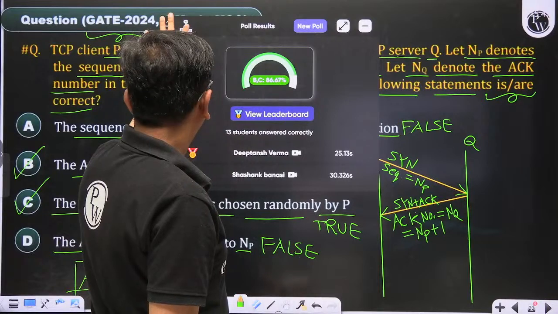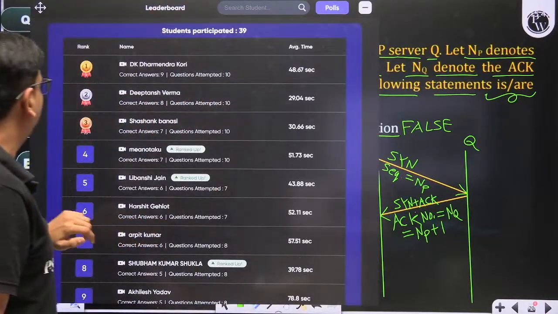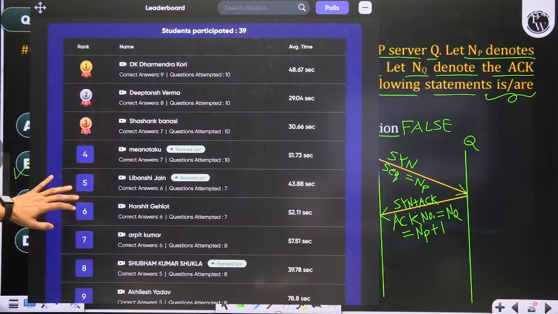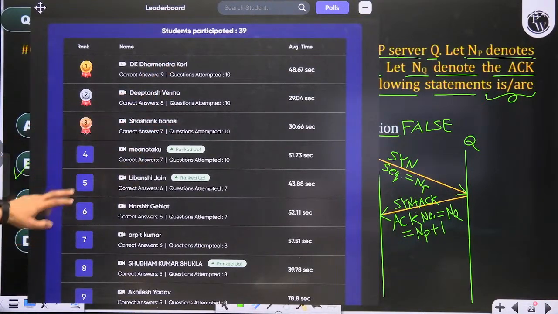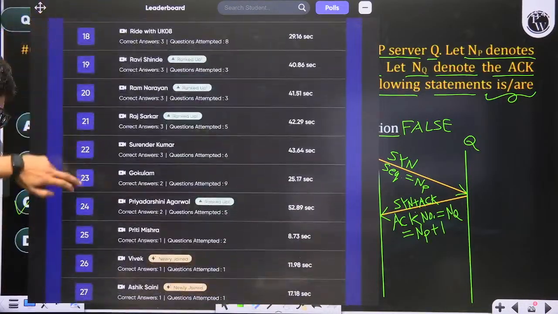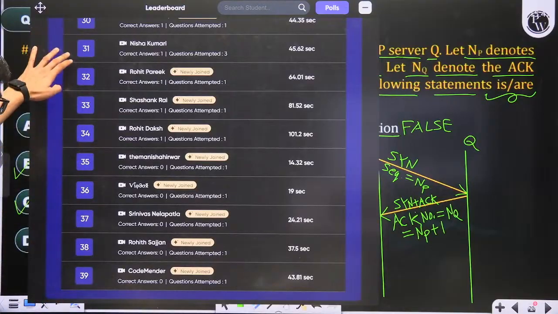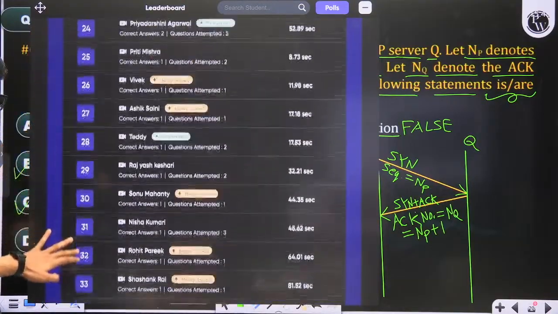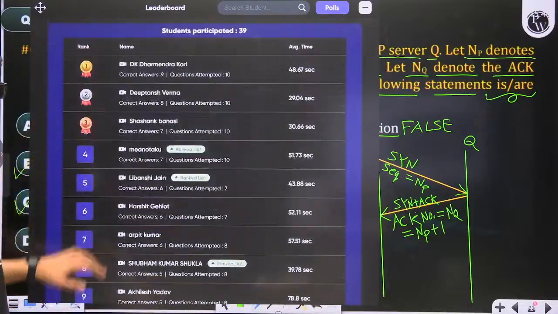And I think it is showing the leaderboard. This is the leaderboard till now. Dharmendra and Deeptansh, average time it is showing, I think. Students participated: 39. So it is showing all the names which have appeared till date. Okay, this is a complete summary. Fine.